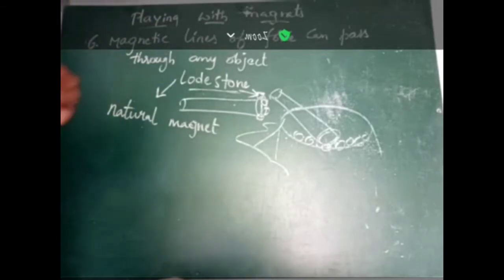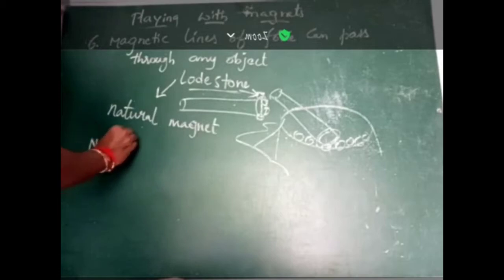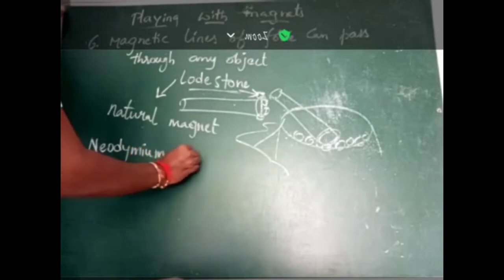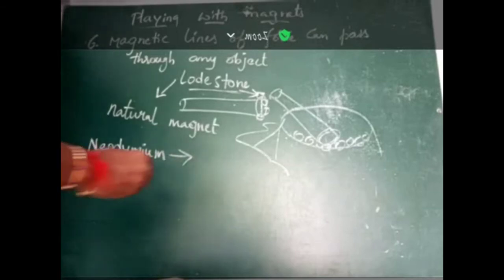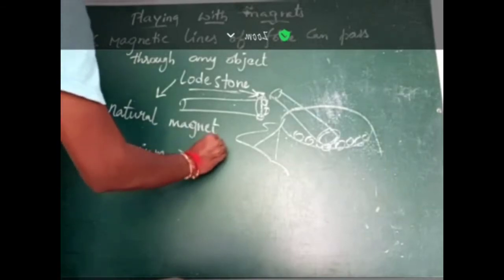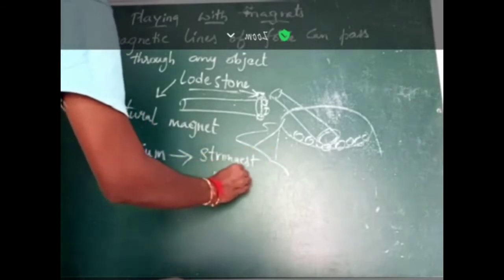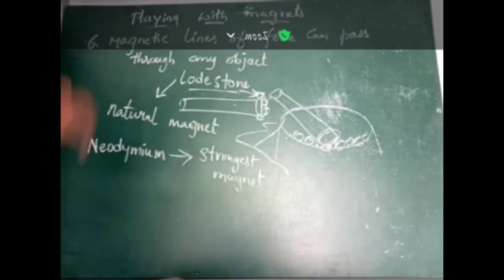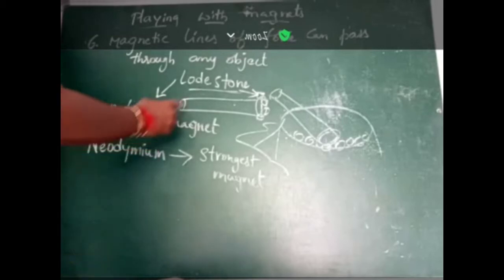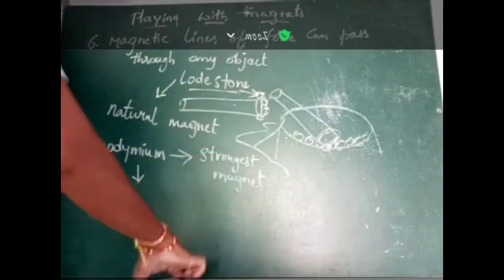And till now, neodymium is the strongest magnet. What is the natural magnet? Lodestone. What is the strongest magnet? Neodymium. Remember, neodymium is the strongest magnet.